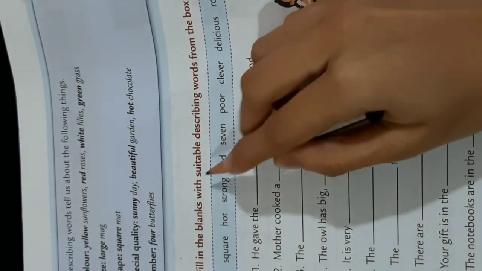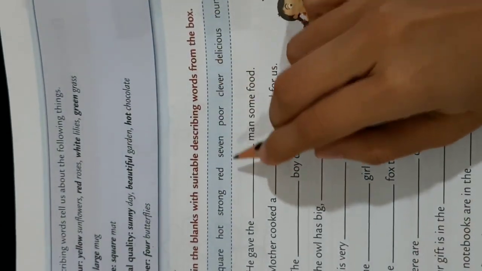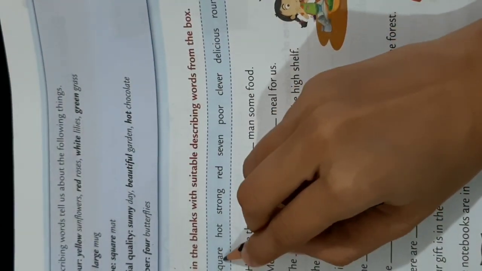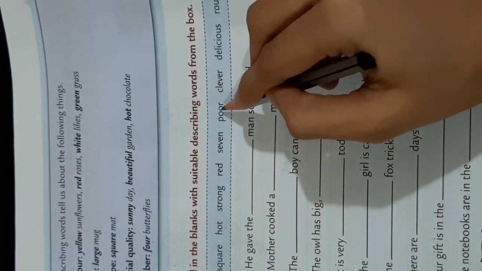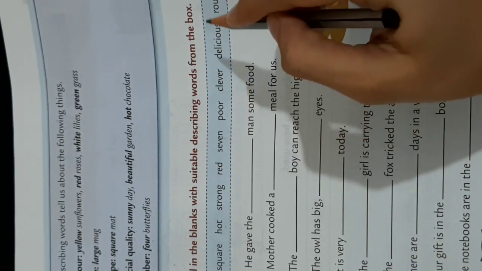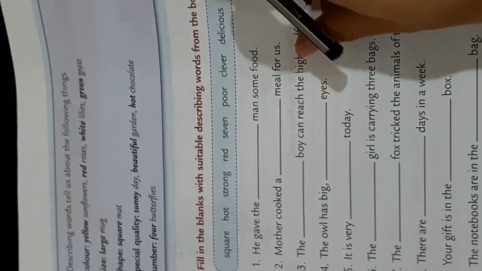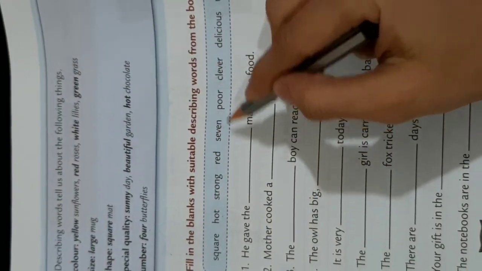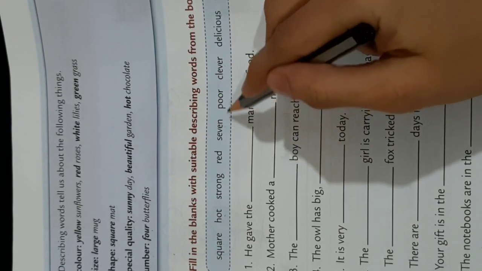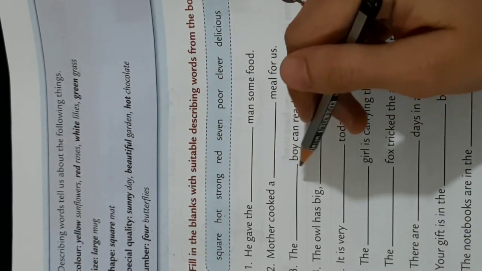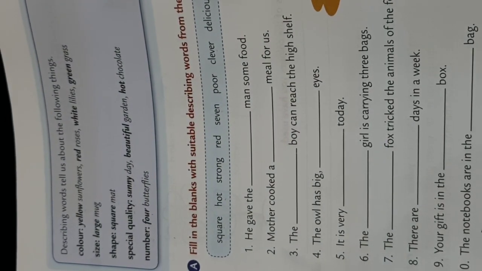Fill in the blanks with suitable describing words from the box. Okay, first have a look over here. Square, hot, strong, red, 7, poor, clever, delicious, round, tall. So these are some describing words which are given to us in this box. Okay, so you have to choose the describing words from here and you have to write in these blanks. Okay, so let's start.